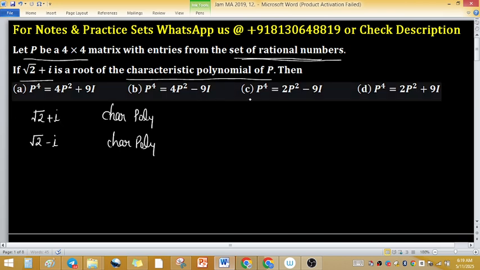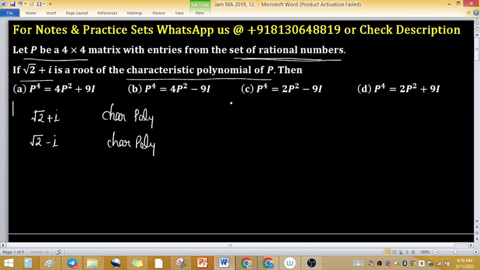So one of the options is the characteristic polynomial, and the roots satisfy the characteristic polynomial. So these two roots will satisfy one of the options. Now check option A. In option A, the left hand side is P raised to the power 4 and the right hand side is 4P square plus 9